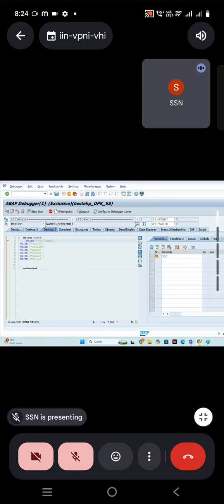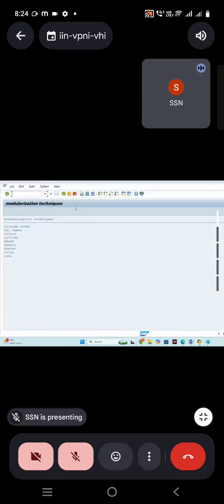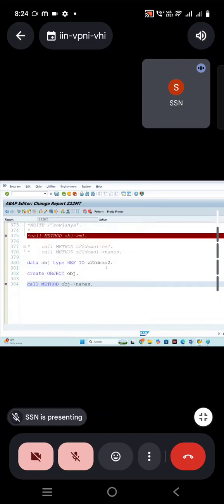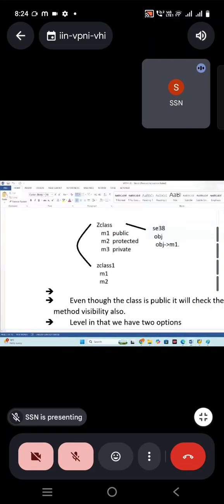If you see, it went to the superclass demo1. In that names method, it triggered that piece of code and comes back and then we get it. So names is the method which is common with demo1 and demo2. How you refer is based on the class. So when it is called inside the class, it will go. This is how you redefine the method and add an extra piece of code.